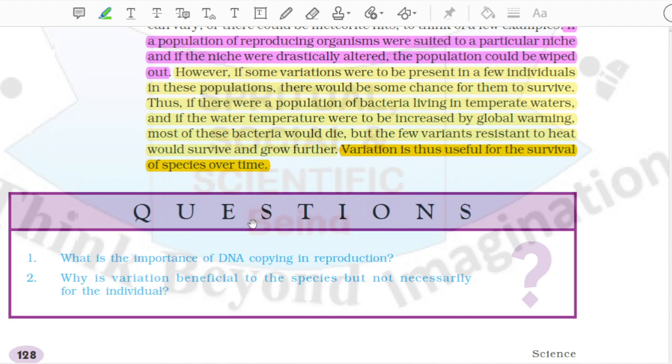Questions. 1-2. What is the importance of DNA copying in reproduction? Why is variation beneficial to the species but not necessarily for the individual?